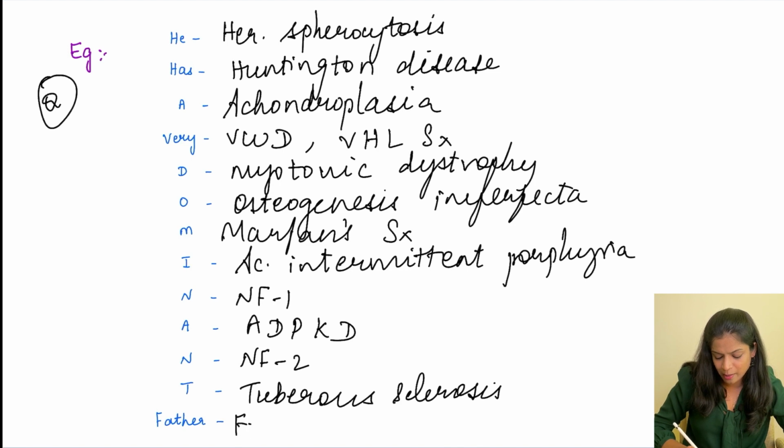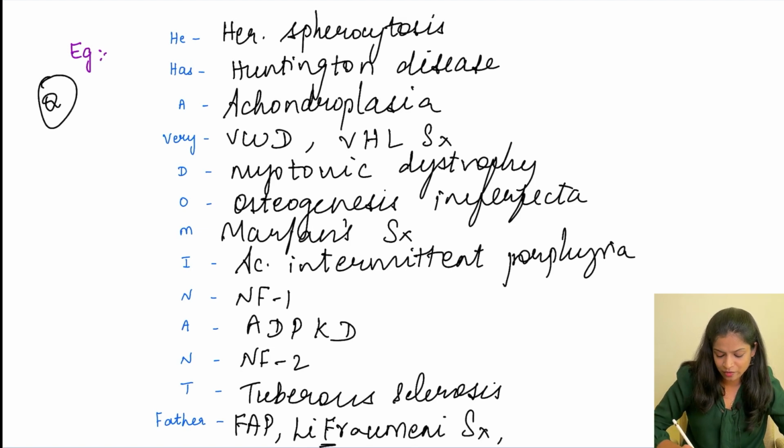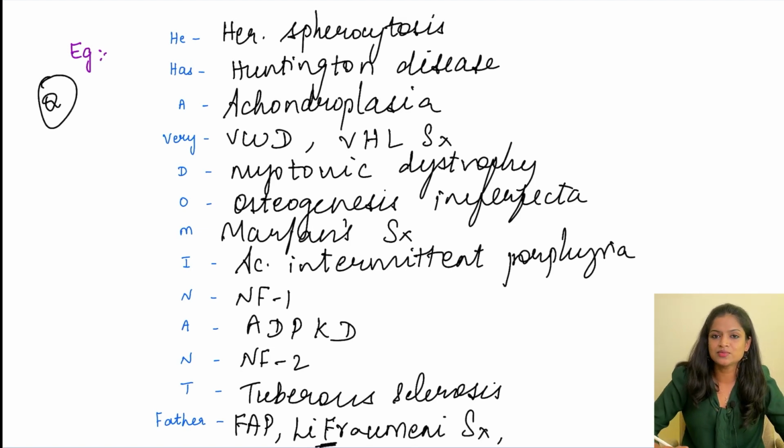Then F for familial adenomatous polyposis, in which multiple colonic polyps are formed, which are precancerous and can develop into colonic cancer. Then we have Li-Fraumeni syndrome, F again, in which the p53 gene is mutated. When p53 is gone, it results in numerous cancers. That is again an autosomal dominant disorder.